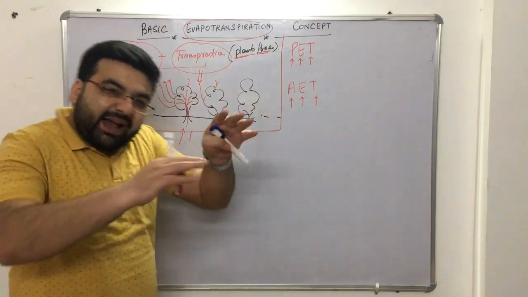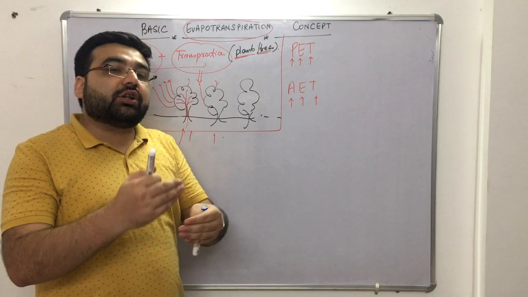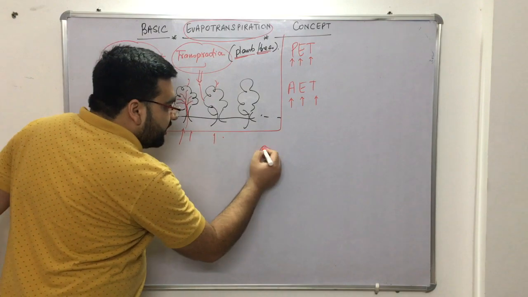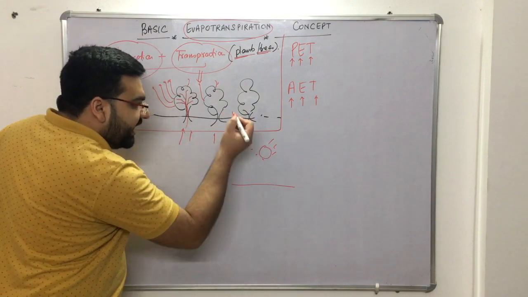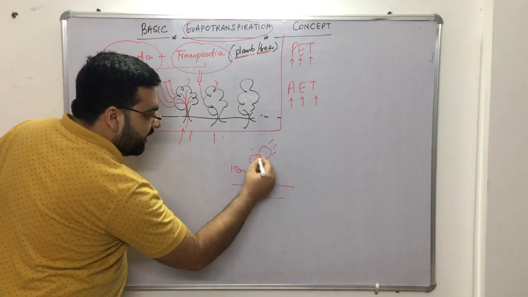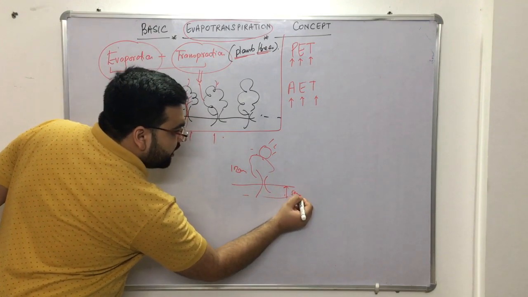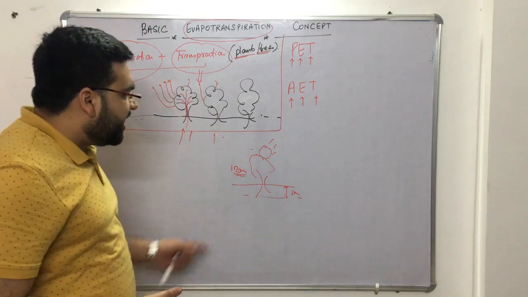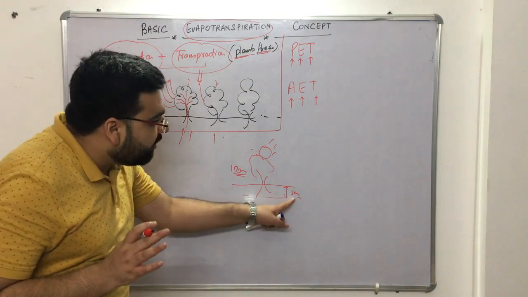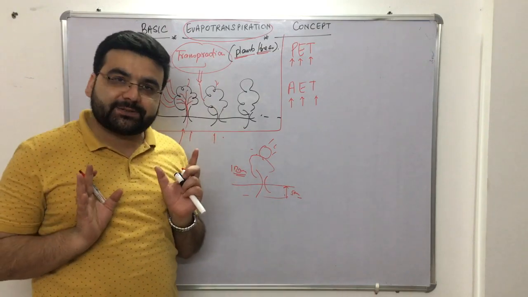Actual evapotranspiration depends upon a lot of parameters, such as how much moisture is there. Suppose the sun rays were such that they could transpire 12 mm of water from soil through plants, but the available moisture content was just 5 mm. It will only be able to transpire 5 mm of water. This 5 mm is the actual evapotranspiration, and potential is the maximum that can take place. Clear?